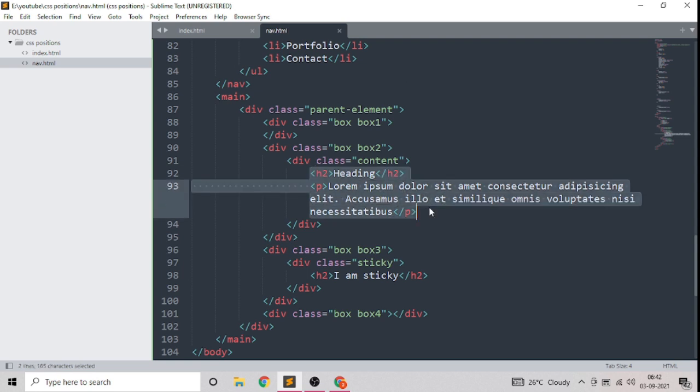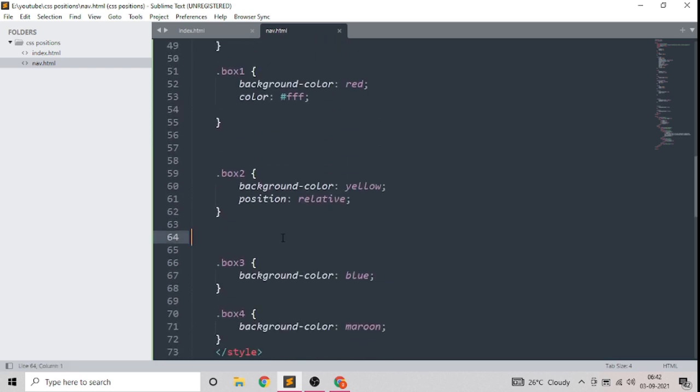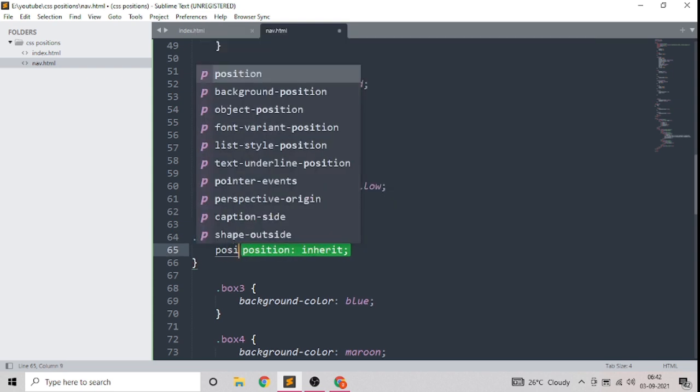So this is the content, and this is the parent div of the content. We will just copy it. Now we will assign it position absolute.